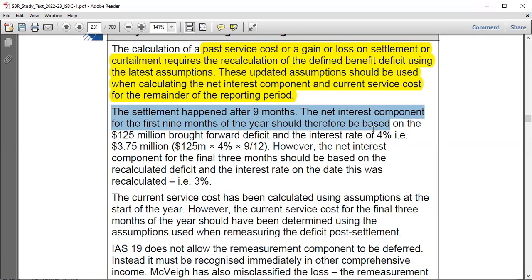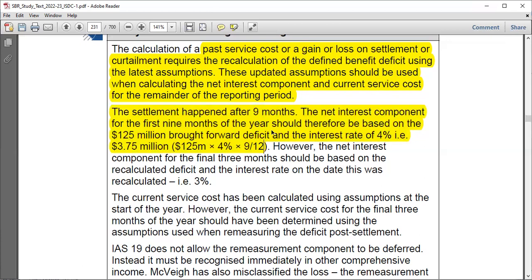So to obtain that net interest component, as usual, we take the balance at the beginning, we multiply by the interest rate at the beginning, and then you apportion it by 9 months, before the change of the plan, before the settlement, right? And we obtain that figure. We remain with 3 months to account for now, right?